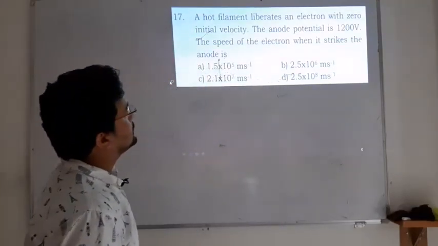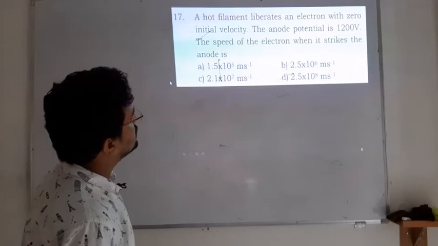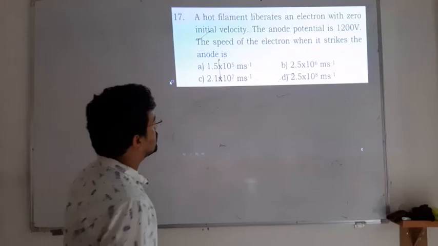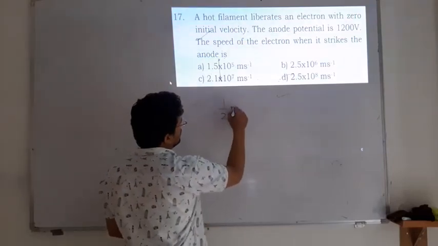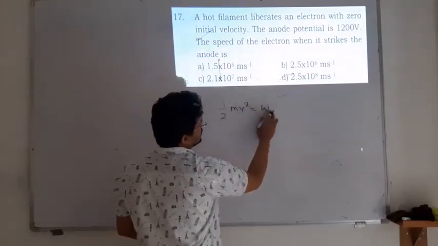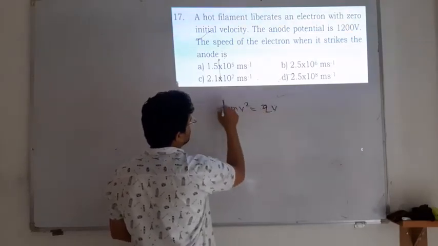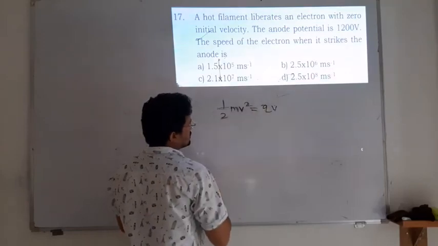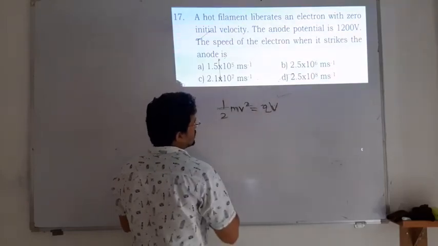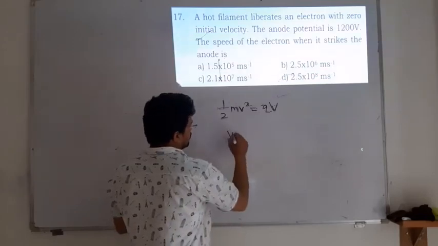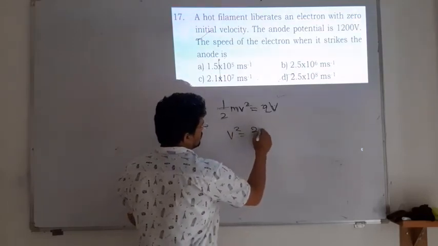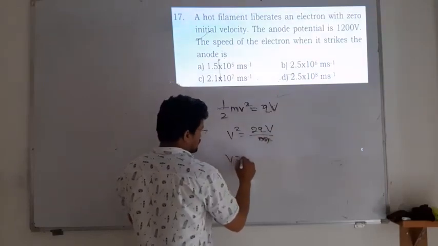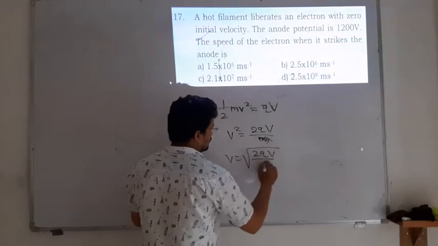A hot filament liberates an electron with zero initial velocity. The anode potential is given. The speed of the electron is? So you need half m v square equal to the work done. But work done is equal to q into V, because whatever the work done is converted into potential energy, and V is the potential. Therefore v square is equal to 2qV divided by m. Therefore v is equal to under root of 2qV divided by m.